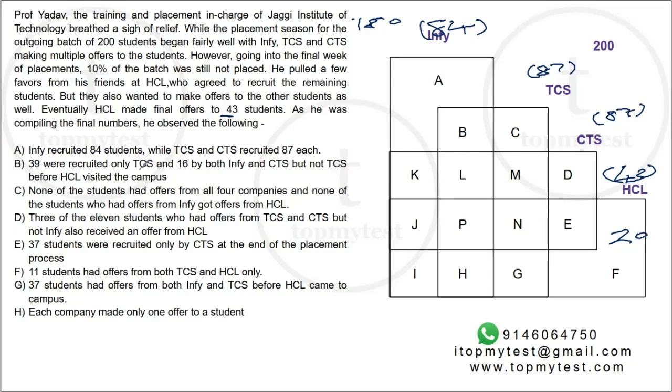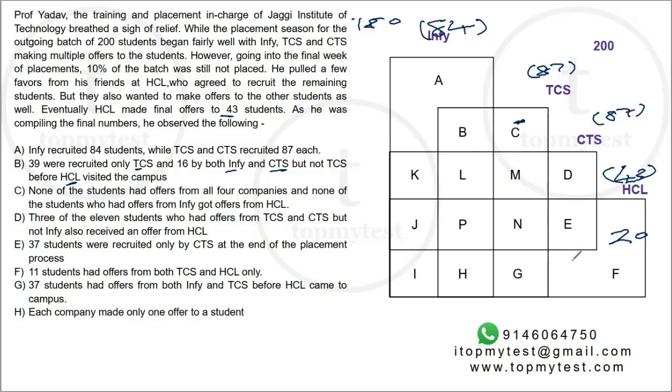39 were recruited by only TCS, 16 by both Infosys and CTS but not TCS, before HCL visited the campus. Before HCL visited the campus, 39 were recruited only by TCS. So which means before HCL visited the campus, they will have only the TCS offer.